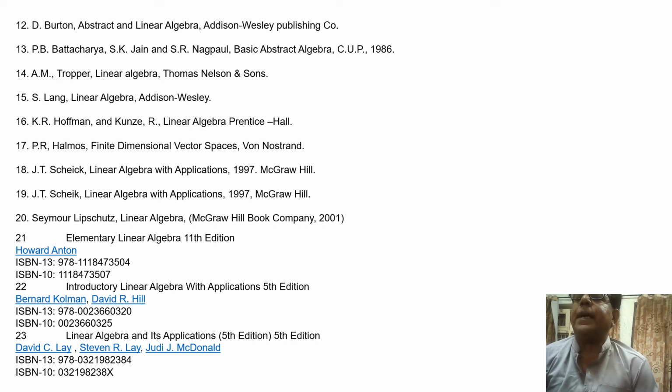And 23rd book is David C. Lay, Stephen R. Lay, Judy J. McDonald. These 23 books are related to linear algebra and abstract algebra.